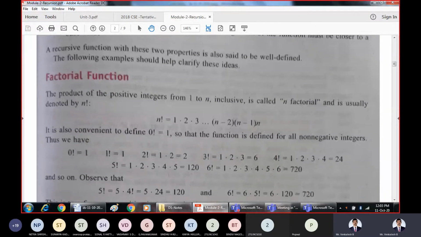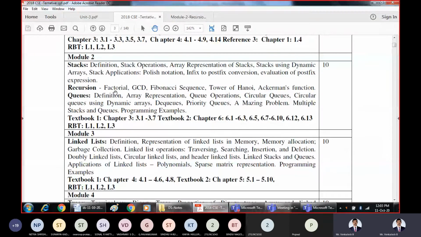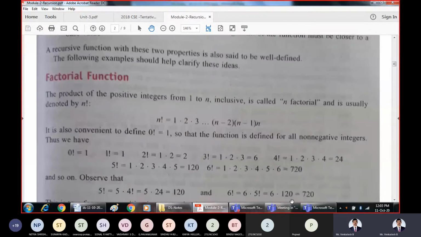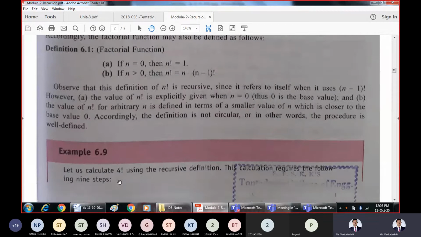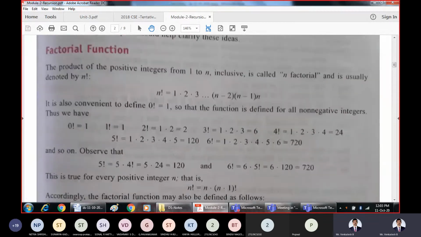Say, for example, the factorial function. The very first example of recursion is the calculation of a factorial. How do you calculate the factorial of a number?